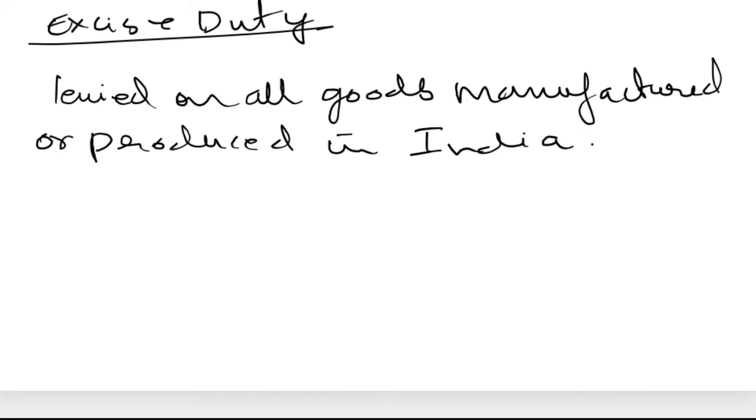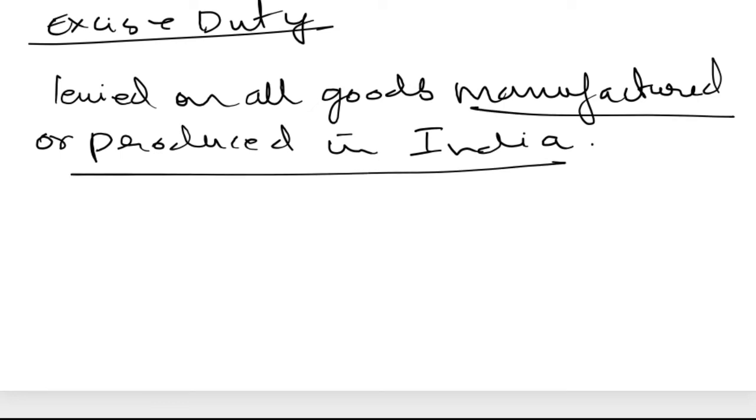So it is different from customs duty because it is applicable only to things produced or manufactured in India. Excise duty is also known as the central value added tax, or CENVAT. Okay.